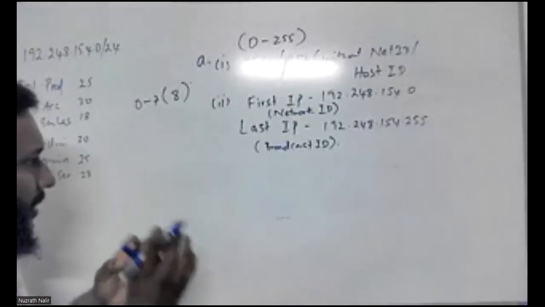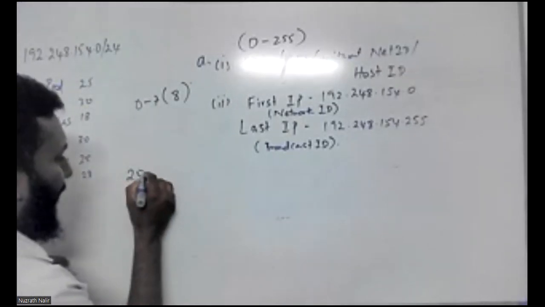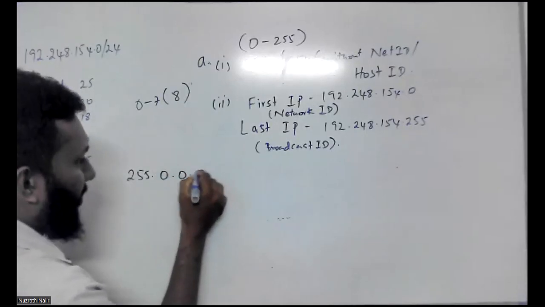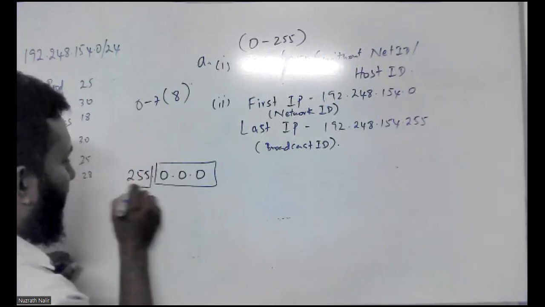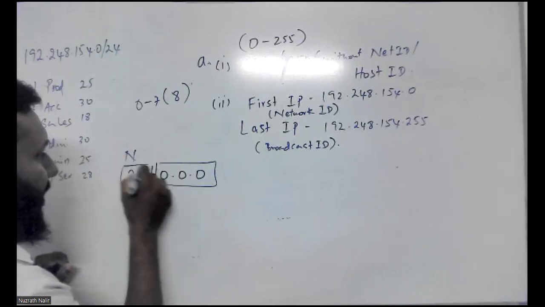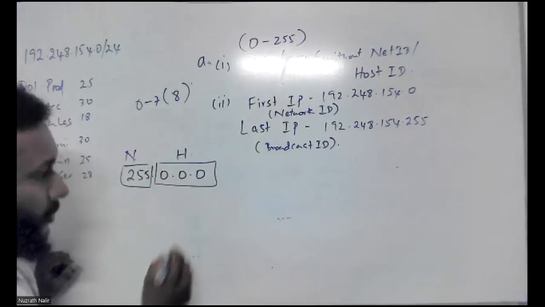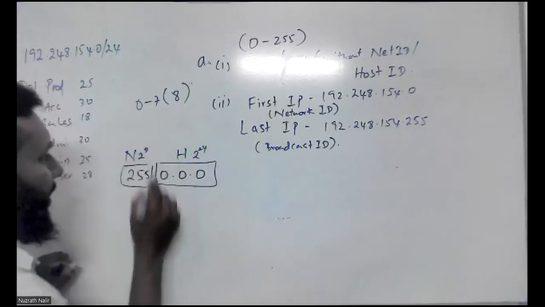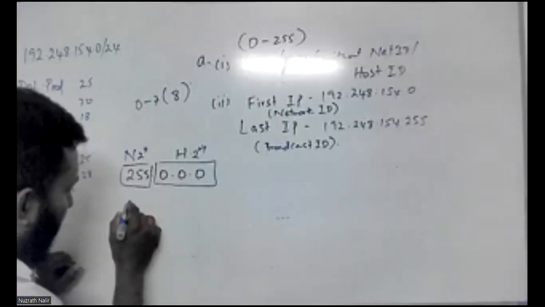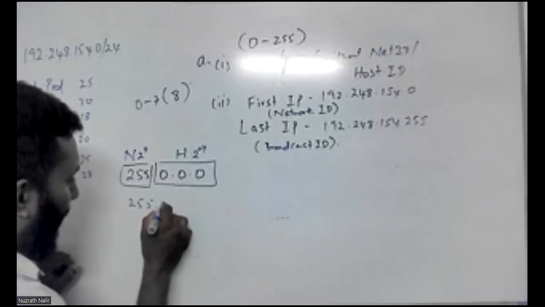Take 255.0.0.0. This is your network ID, and this is your host portion. So here, how many numbers are there? 2 to the power 24, and 2 to the power 8 in the meantime for the B class, 255.255.